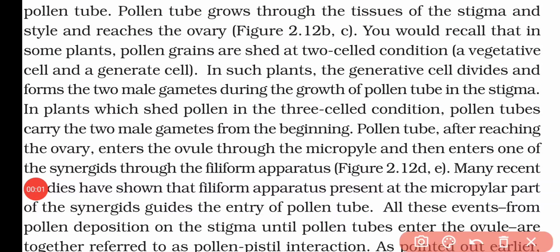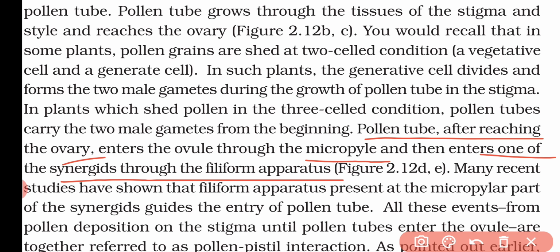Now when the pollen tube reaches the ovary, it will enter the ovule through the micropyle and enter one of the synergids through the filiform apparatus. We all know that the egg apparatus contains three cells. First is the egg and two are synergids. The synergid also has the filiform apparatus. So many recent studies have shown that the filiform apparatus present in the micropylar part of the synergid guides the entry of the pollen tube. That means from where this pollen tube will enter in the micropyle, it is guided by the filiform apparatus.